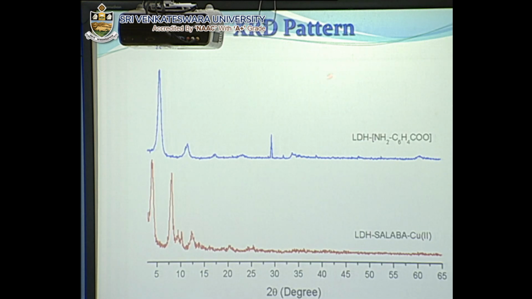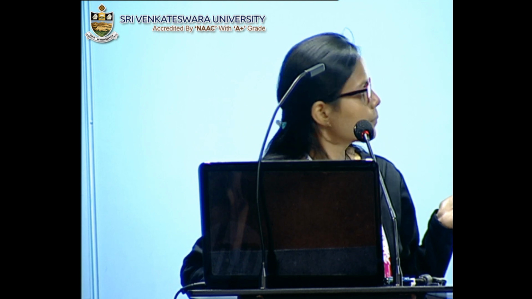This is the XRD pattern. First one is of support and the second one is of copper. It is having spacing 15.36 angstrom along 003 plane, and it increases to 20.34 angstrom in the catalyst.